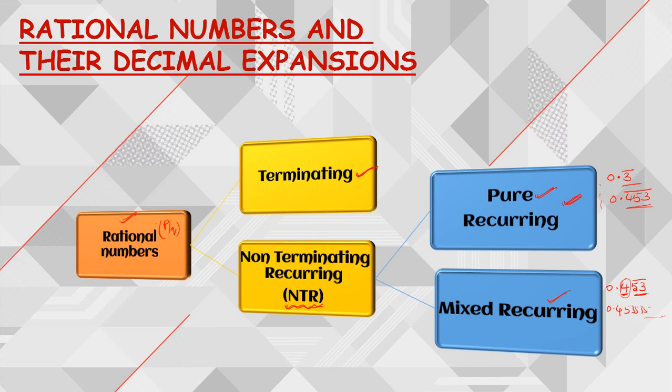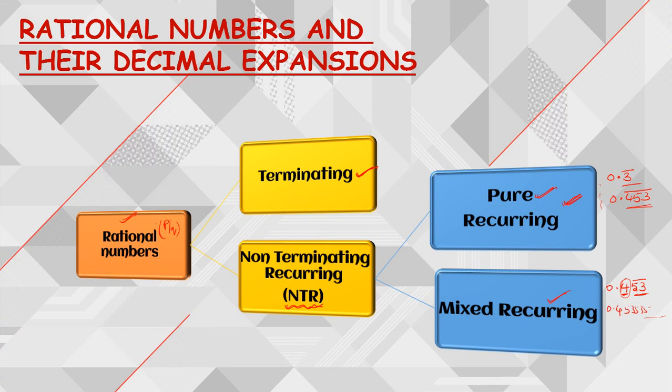So we need to remember these two things, because mostly they won't ask. But if by chance they ask, you need to have a clear idea about pure recurring and mixed recurring decimals. Right? So this is about rational numbers. In rational numbers we are going to have terminating and non-terminating recurring decimals.